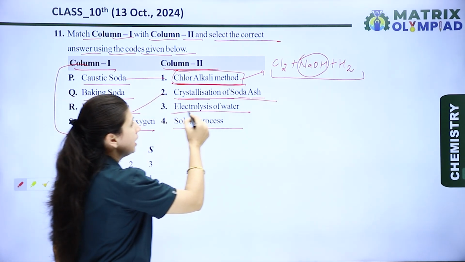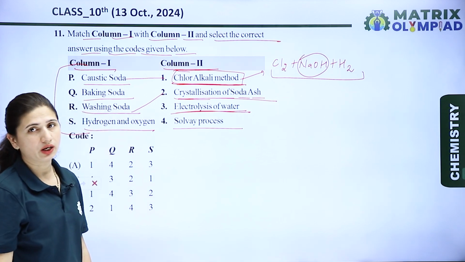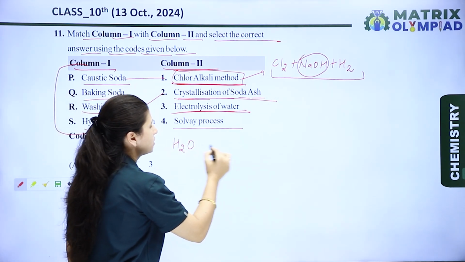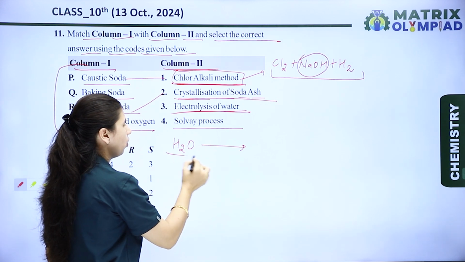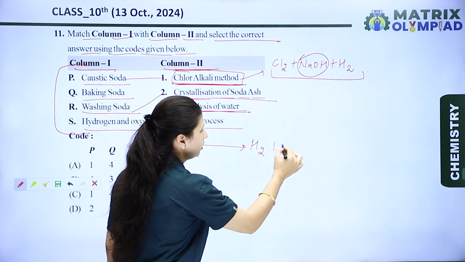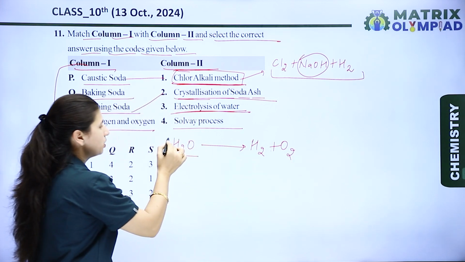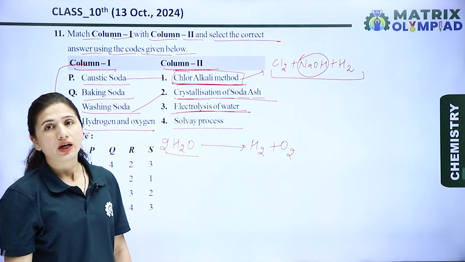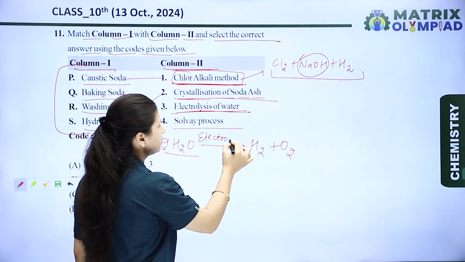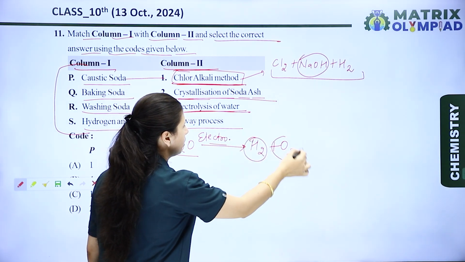Now the next is the electrolysis of water. When water is dissociated in the process of electrolysis, it produces two gases, hydrogen gas and oxygen gas.